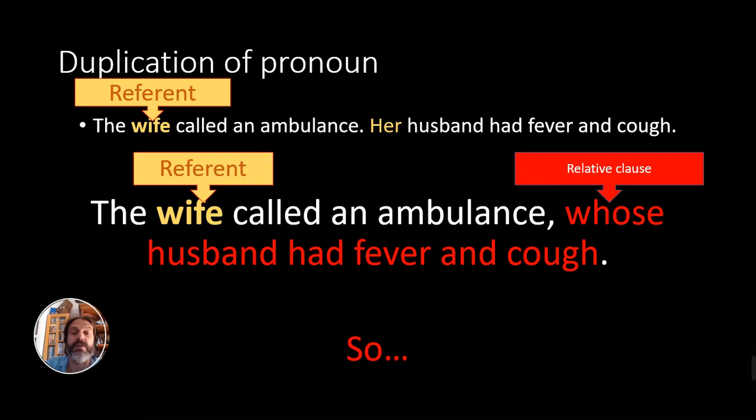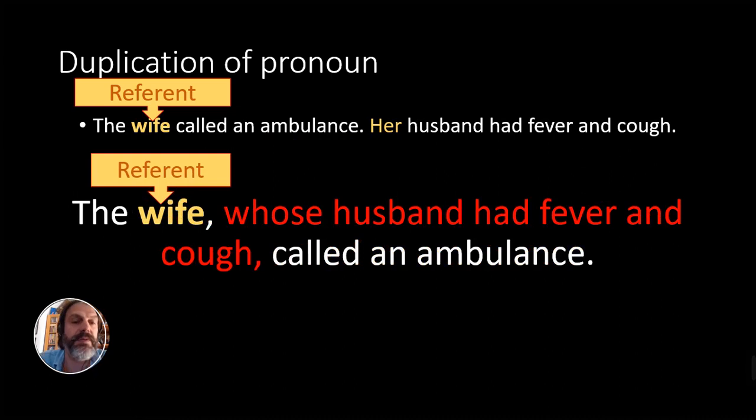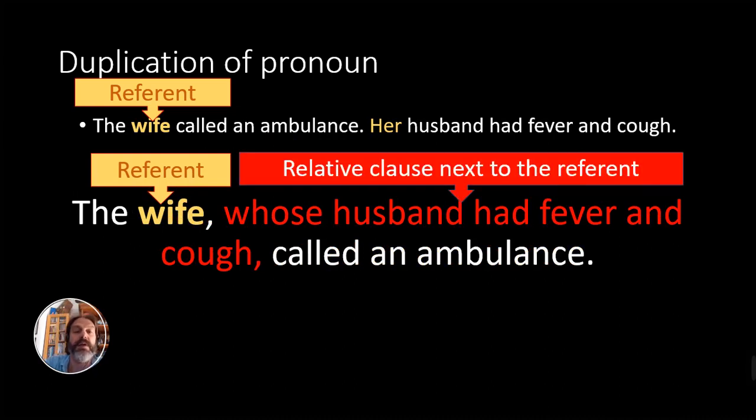So logically we have to put it in the right place. The wife, the referent, whose husband had fever and cough, the relative clause next to the referent, called an ambulance. This is the logical order for this particular sentence. Remember to put the relative clause always as close as possible to the referent.